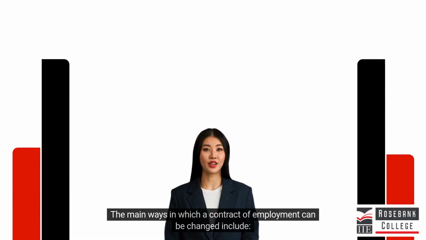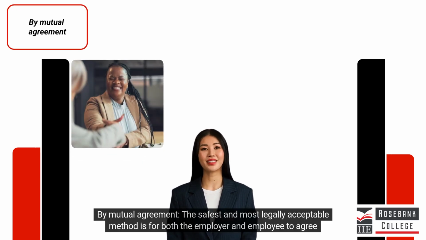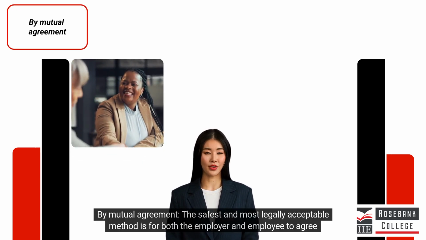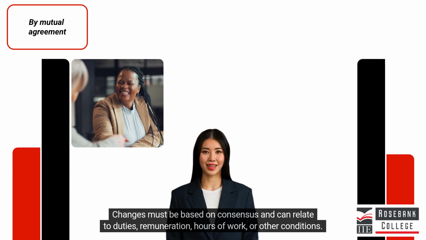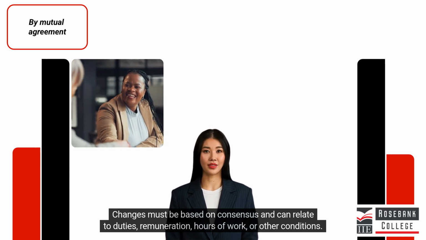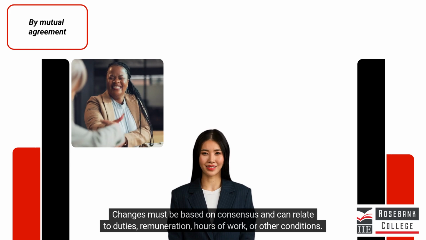The main ways in which a contract of employment can be changed include: by mutual agreement. The safest and most legally acceptable method is for both the employer and employee to agree to the changes. Changes must be based on consensus and can relate to duties, remuneration, hours of work, or other conditions.